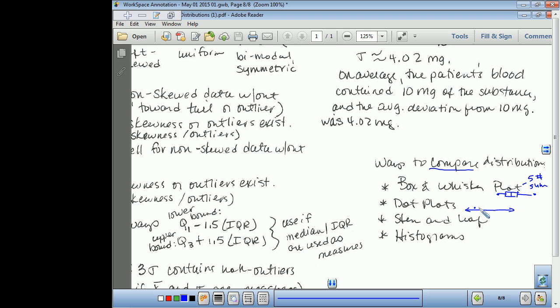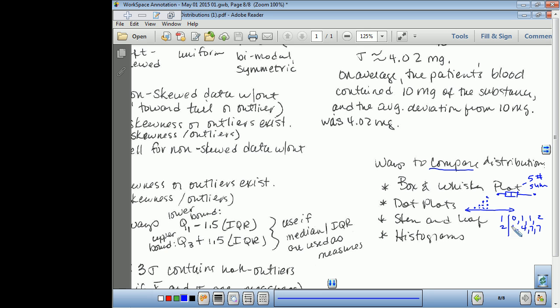Dot plots look like dots. Do you remember the dot plots? I think we spent part of one day making dots. Stem and leaf. Stem and leaf you did in middle school. It's where you would have like the tens digit here. So they would break it up, and you could look at the leaf part to tell how many things fell within that.